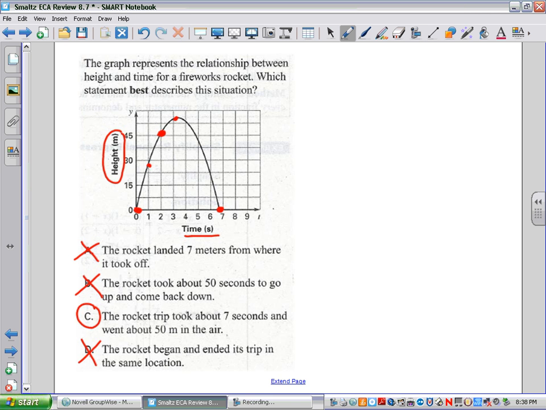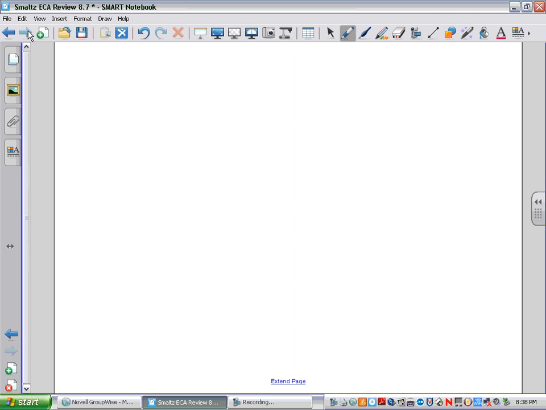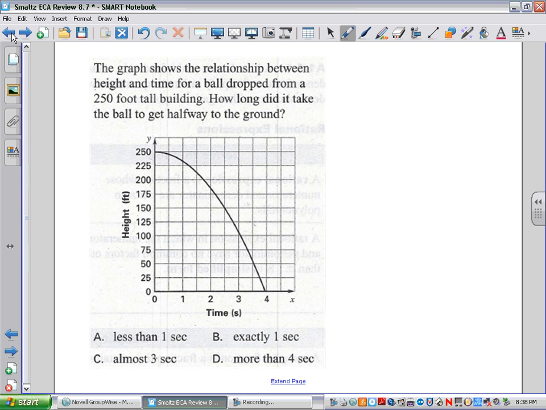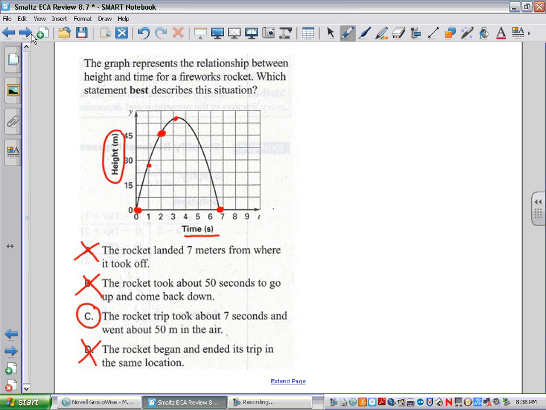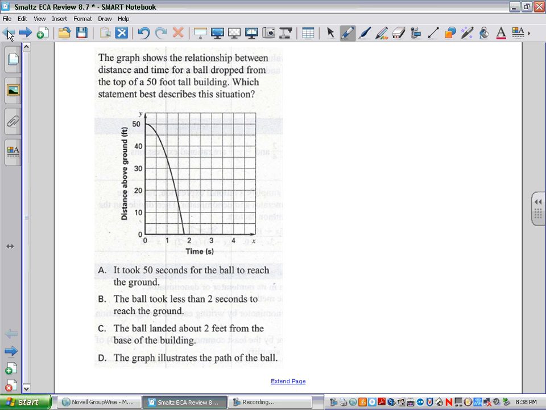Let's look at number 2. Oops, I'm sorry, I did the wrong one. That's number 4 on your chart. Sorry, let's go back to number 1, and we'll work backwards here. I'm sorry, I just did number 4 with you. Answer C. Make sure you're on the right one now.